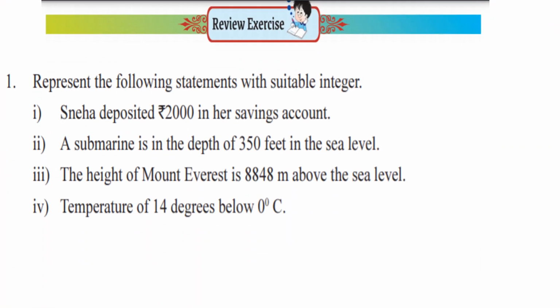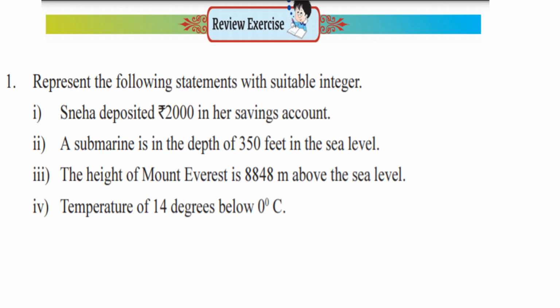Now see the review exercise. The first question: represent the following statements with a suitable integer. Already we said that above means positive, below means negative. Above the sea level is positive, depth is negative, savings is positive, expenditure is negative. Above 0 degrees is positive, below 0 degrees is negative. Let us see how we can write these statements with a suitable integer.